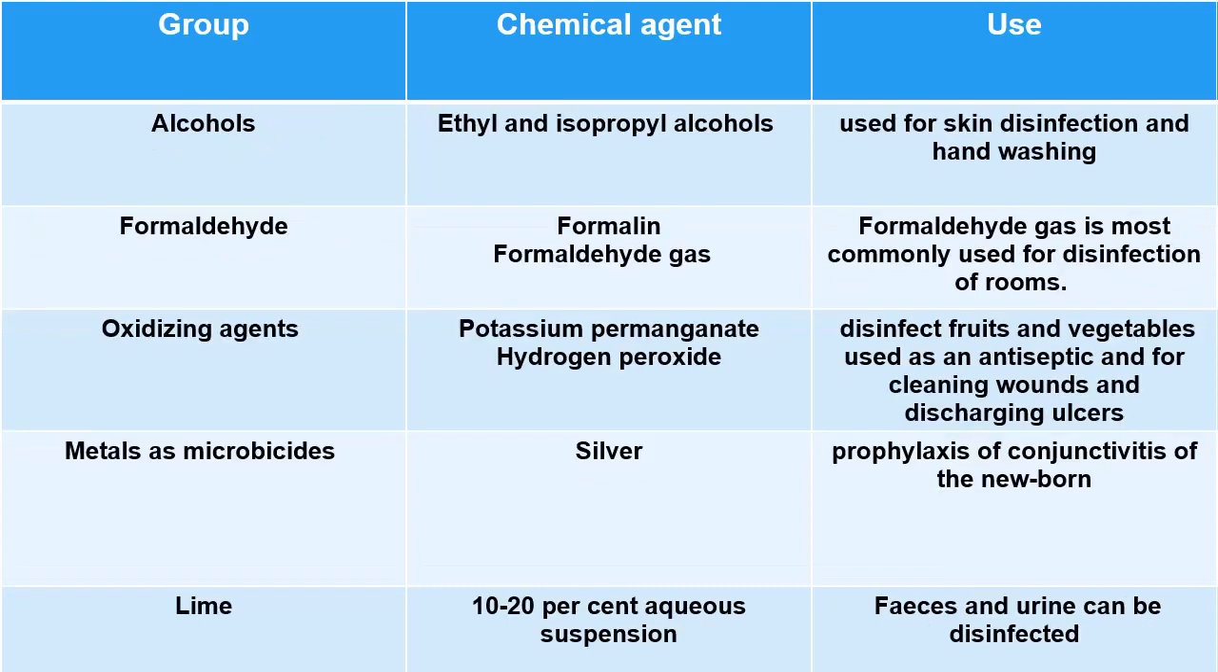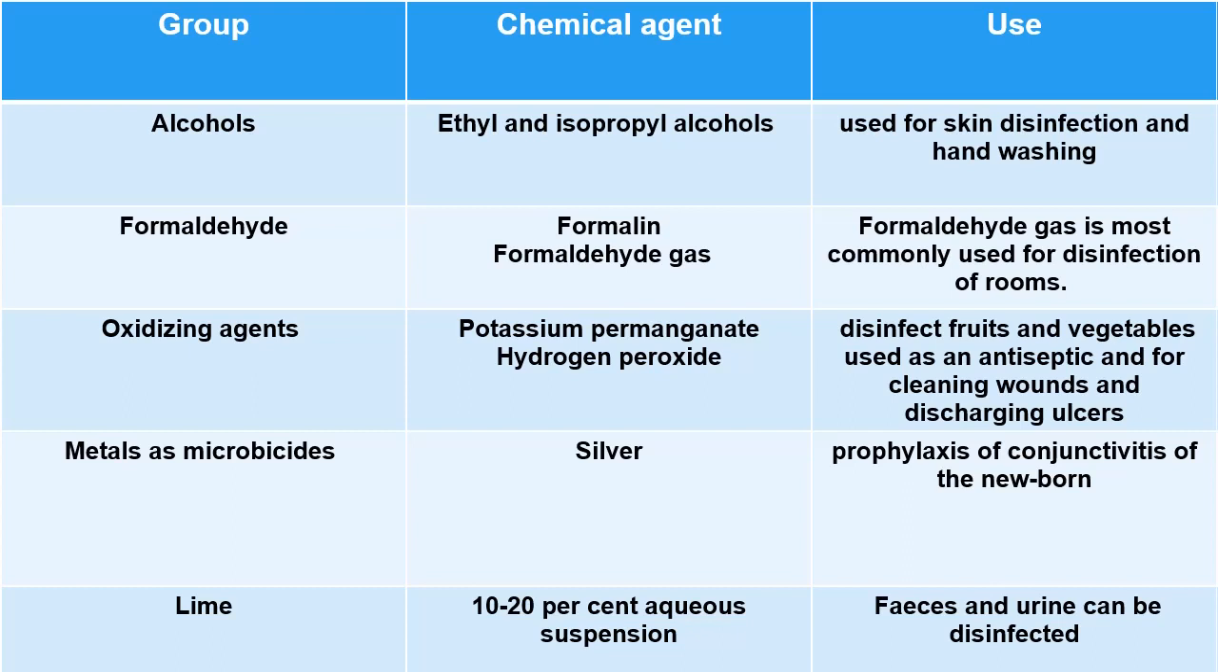The next group is ethyl and isopropyl alcohol. Alcohols are used for skin disinfection and hand washing. 70% alcohol is lethal in a period of seconds to all types of non-sporing bacteria. The other member is formaldehyde. Formalin or formaldehyde gas are used as a disinfectant. Formaldehyde gas is the most commonly used agent for disinfection of rooms.